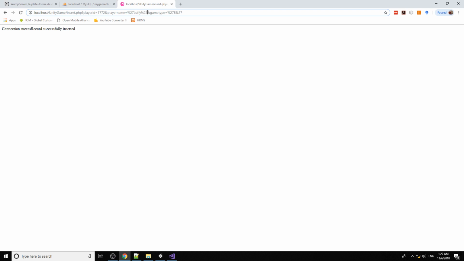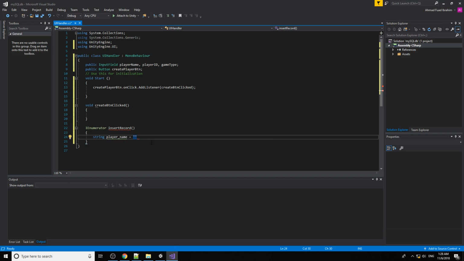Inside the header, we want to duplicate that, so we put an apostrophe open here, then add the player name dot text, and then add a close apostrophe.